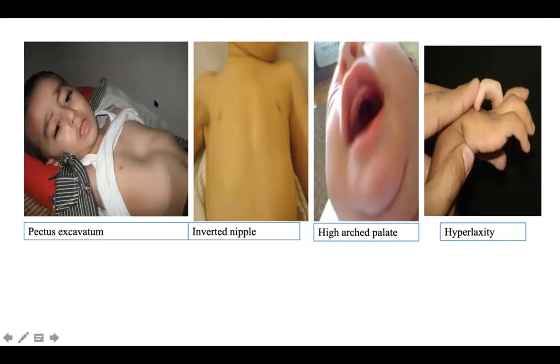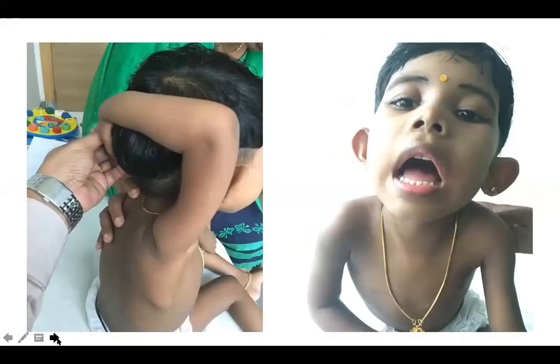Deformities can also involve the chest wall, which is known as pectus excavatum in certain muscle conditions. Okay, you can see inverted nipples in certain hypotonic children. You can see a high arched palate in certain muscle conditions. Hyperlaxity of joints can be seen in congenital muscular dystrophies like Ullrich muscular dystrophy. Okay, so motor examination has a very wide anatomical basis. It could be your upper motor, lower motor, it could be spinal cord, etc. So almost many conditions can be included as a part of your general physical examination.